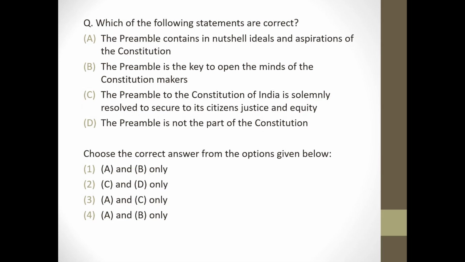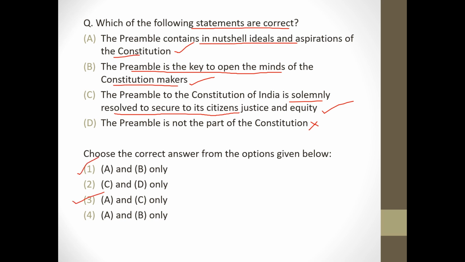Next question. Which one of the following statements are correct? The preamble contains in nutshell ideals and aspiration of the Constitution. Correct. The preamble is the key to open the minds of the Constitution makers. Correct. The preamble to the Constitution of India is solemnly resolved to secure to its citizens justice and equity. Correct. Preamble is not the part of the Constitution. Wrong. ये तीनों ही statements correct है, तो इसका आंसर ऑप्शन नंबर 1 या फिर ऑप्शन नंबर 3 दोनों ही हो सकता है, दोनों ही सही ऑप्शंस हैं.